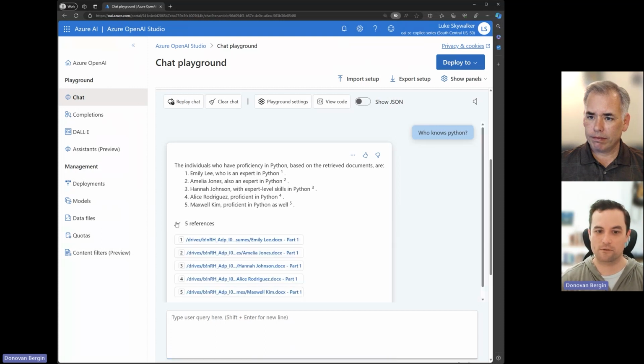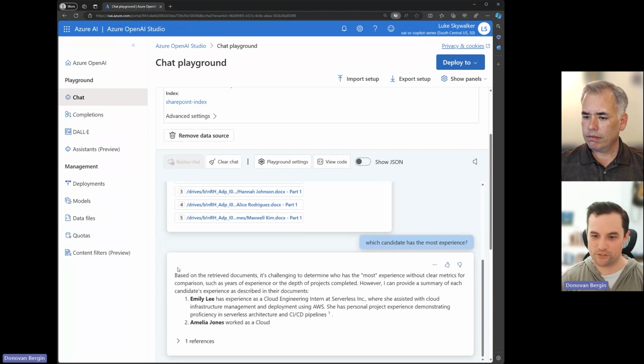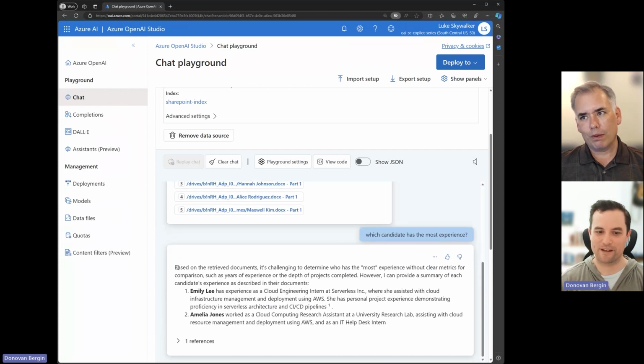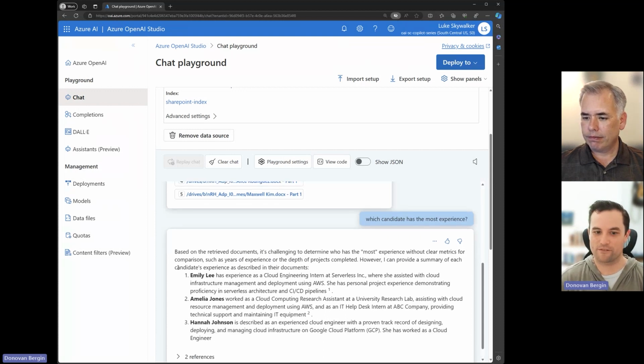And so it's coming up here with references, but it even does a great job at understanding something I want, like which candidate has the most experience. And we've got an answer back. It's challenging to determine the most experience without clear metrics for comparison, such as years of experience or depth. However, I can provide a summary of each candidate's experience as described in their documents.